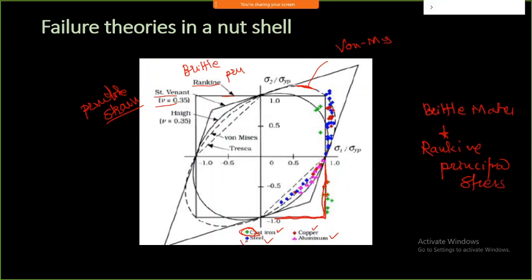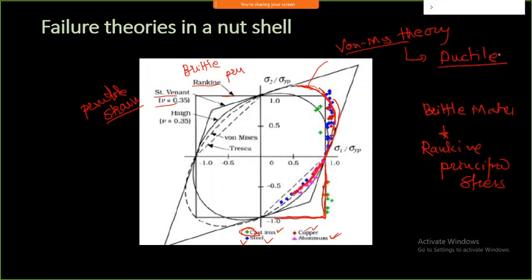So steel is a ductile material, copper is a ductile material, and aluminum is a ductile material. If you observe the behavior here, all three materials follow this elliptical shape, and that elliptical shape is followed by the Von Mises theory, and Von Mises theory is the most suitable for all ductile materials.